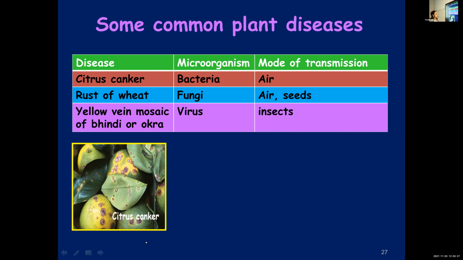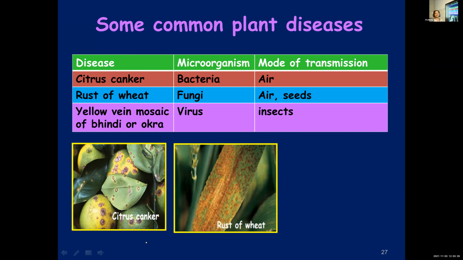Now moving on to the next disease, rust of wheat. On the leaves of wheat plants, you can see some patches which resemble rust. Rust, you know? What is rust? Which metal? Iron oxide. Similar patches you can find on the leaves of wheat plants. You call the disease rust of wheat, caused by a fungus, and it spreads through air and the seeds.